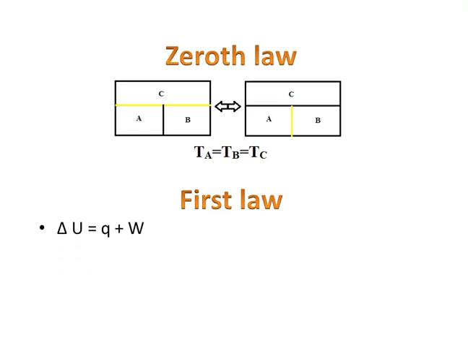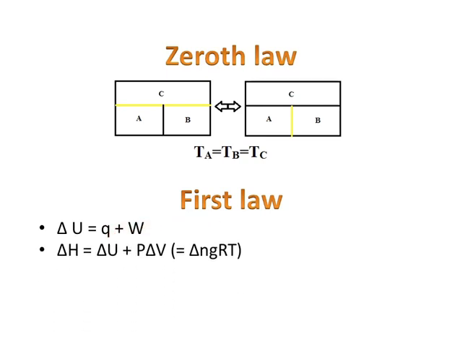Coming to the first law of thermodynamics, the common statement is that energy can neither be created nor destroyed. The first law states that any change in internal energy, del U, that is final minus initial, is contributed by heat exchange between the system and the surroundings and by work done on the system or by the system. So del U equals Q plus W. This is the first law statement.